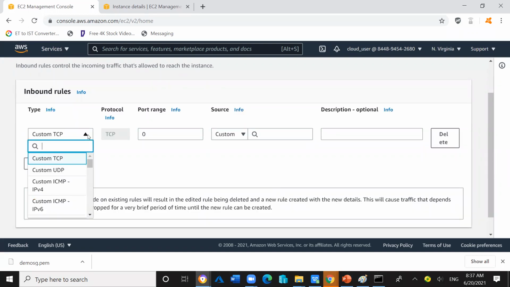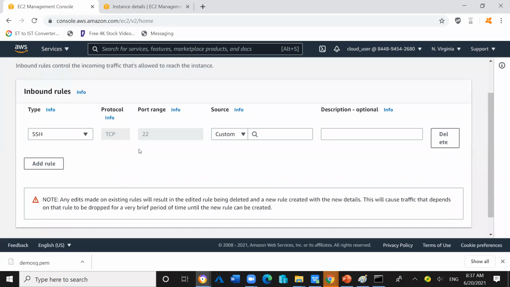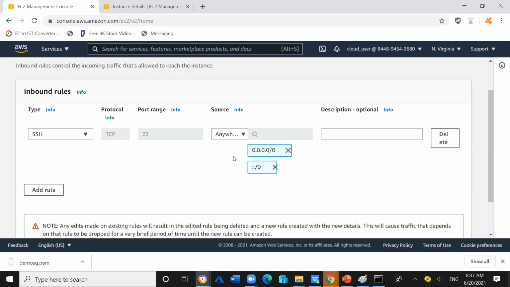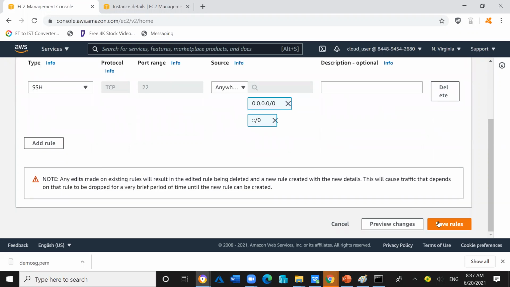And what do we want to add? We want to add SSH. So select SSH. And here select anywhere. Anywhere means you want to allow all the networks from anywhere, so people can use this SSH and access this EC2 instance from anywhere. So click on Save Rules.